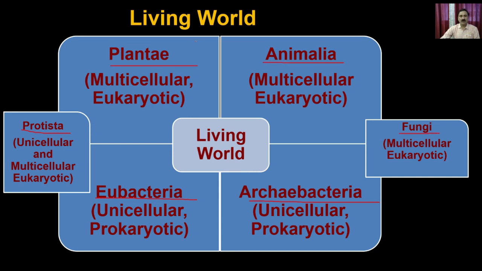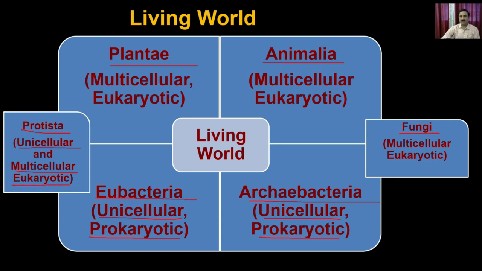All these different organisms, which are part of these kingdoms, have their exclusive characteristics. For example, the eubacteria are unicellular with a prokaryotic cell. Similarly, the archaebacteria are also unicellular and prokaryotic. On the other hand, the protista are unicellular or multicellular, and they are eukaryotic.